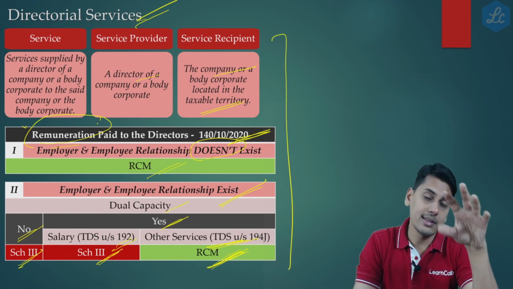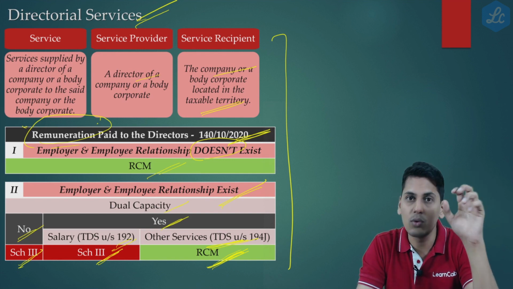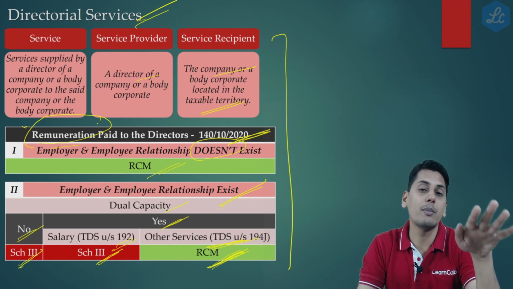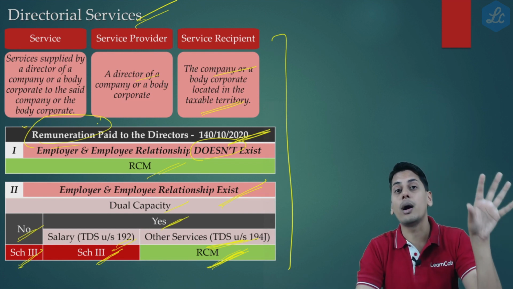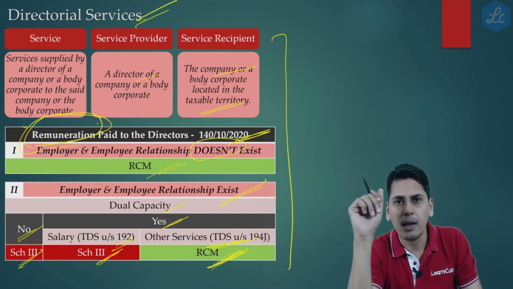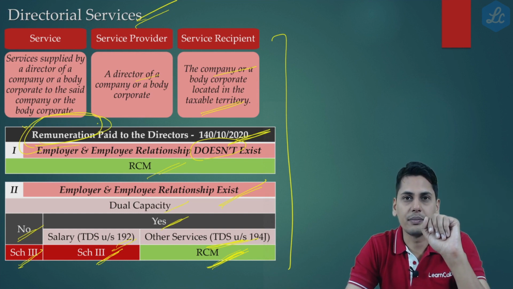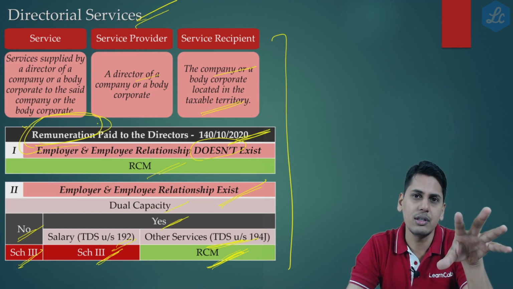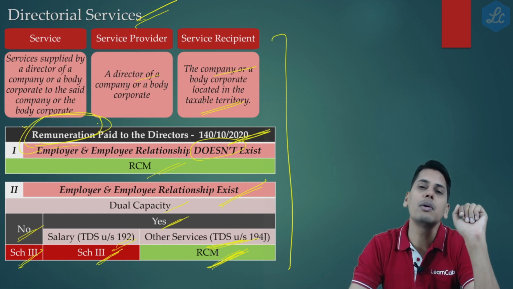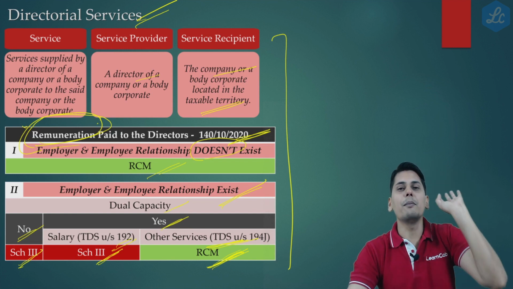However friends, the circular has not yet clarified another aspect. This I am discussing purely from an academic point of view, so that you are able to appreciate the word remuneration which is used in the circular. Now friends, let's suppose the director of an organization, an employee of the company, is also having an immovable property which he is giving on rent to the company, for which the company is paying rent.